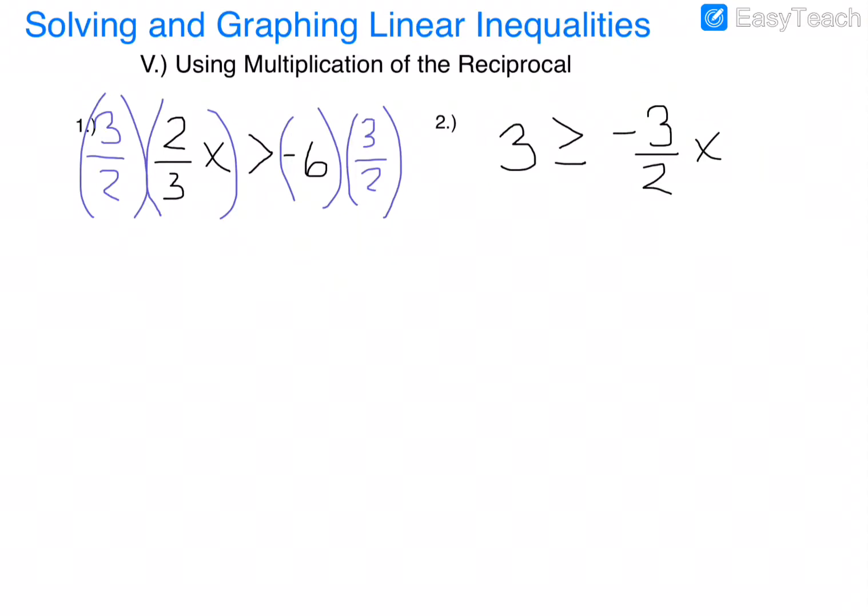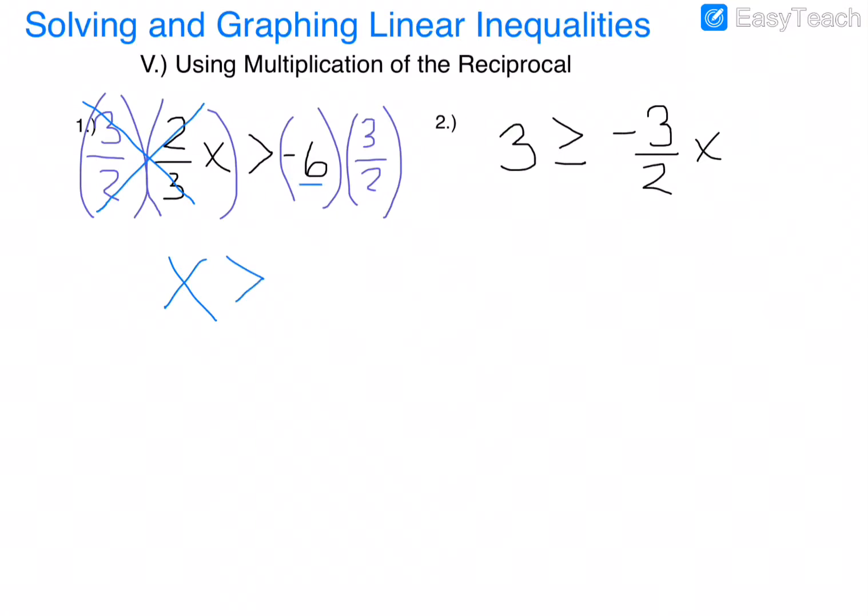And if I take a look at this here, 3 times 2 is going to be 6. 2 times 3 is going to be 6 as you multiply straight across. And 6 divided by 6 is 1, which is what we want to get. So basically, these will just cancel out, which is the whole point. The 3's will be gone, 2's will be gone, because that becomes 1. And we're left with x on this side is greater than.